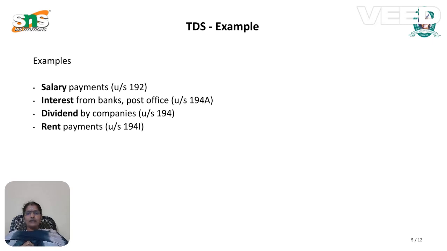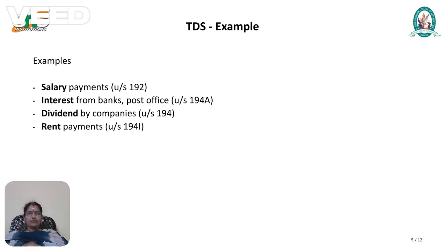Next, examples related to TDS: first, salary payment under section 192. Second, interest from bank or post office. Suppose any individual invests in a fixed deposit or recurring deposit; against that amount they receive interest from the bank. That interest comes under income from other sources, so this income is also calculated for tax to the government.